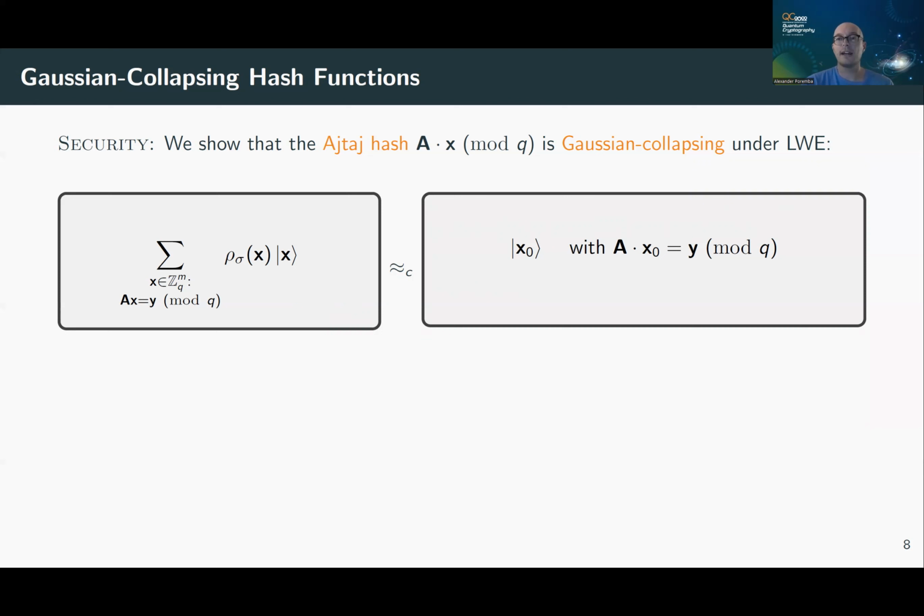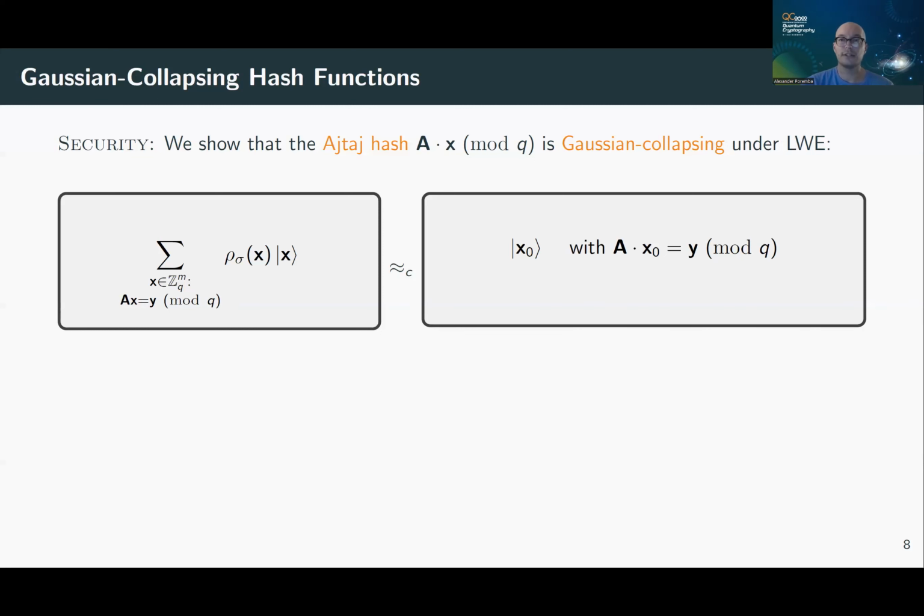And in my paper, I consider a special case of it, which I call Gaussian collapsing. It's obviously a special case; it's weaker. It has to do with Gaussian superpositions. But it turns out that this is really natural when you work with LWE and SIS. And in my paper, I show that the Ajtai hash function is Gaussian collapsing under LWE. Okay, I give a very simple and direct proof. Basically, the property means that no computationally bounded adversary can tell if it's given a superposition of Gaussian preimages or a single measured preimage x0. Okay?